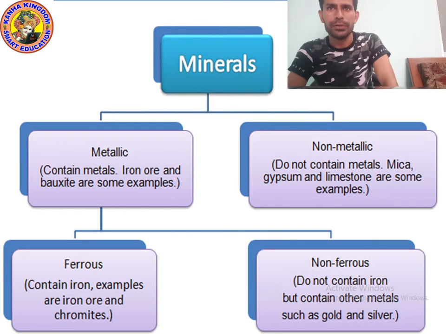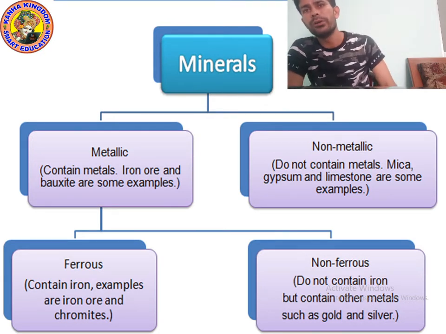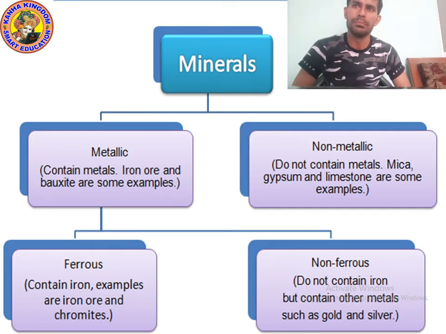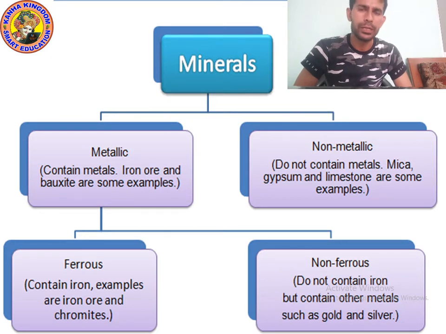For ferrous, you can see the examples: iron ore and chromite. Non-ferrous examples are gold and silver. Iron ore and chromite are ferrous, and gold and silver are non-ferrous.